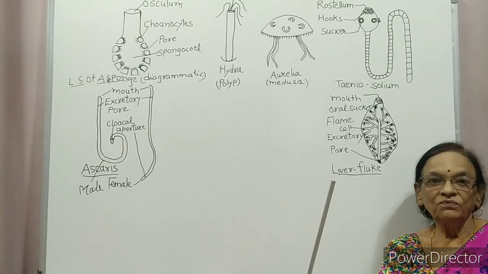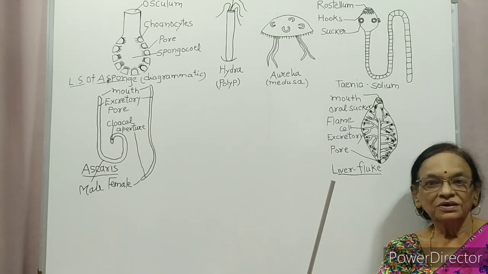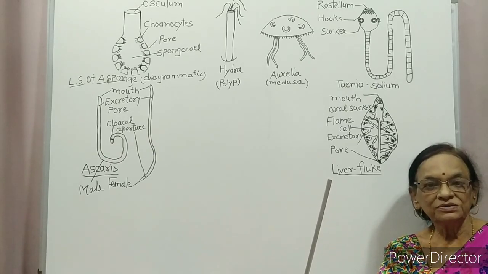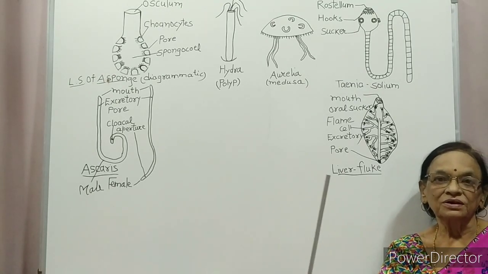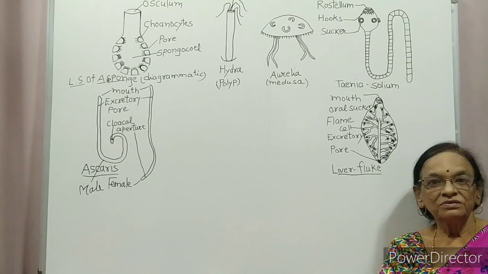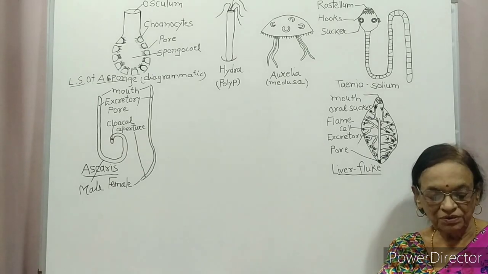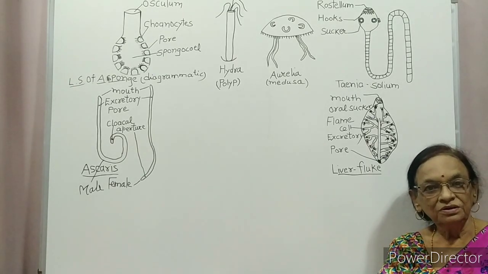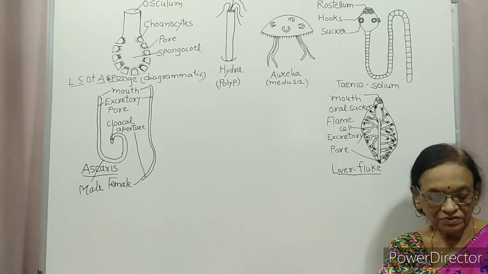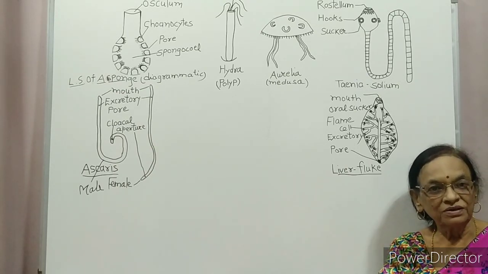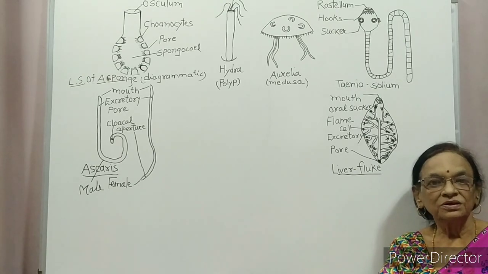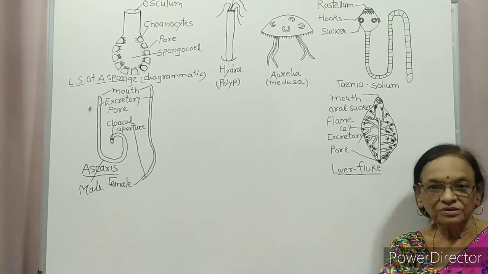They are the first triploblastic acoelomate multicellular animals. Now evolution is proceeding one step ahead. Slowly diploblastic animals have turned into triploblastic animals which have no coelom, and the tissue level of organization has proceeded towards organ level of organization.